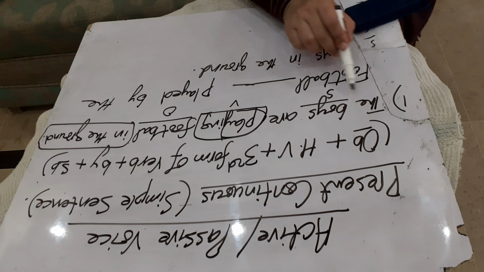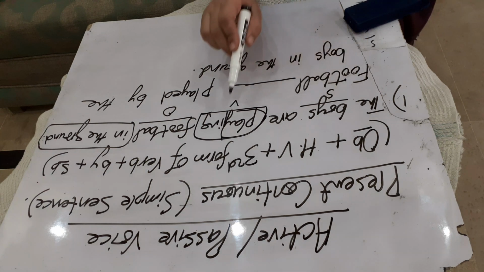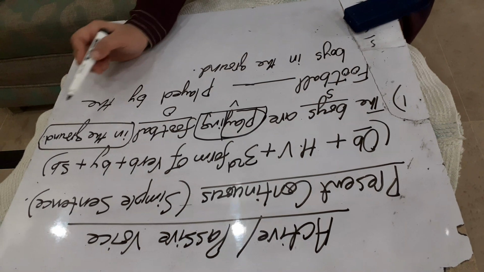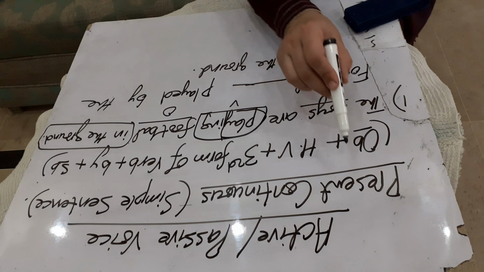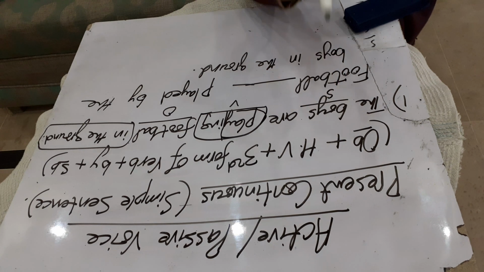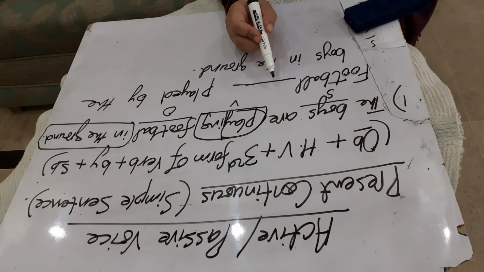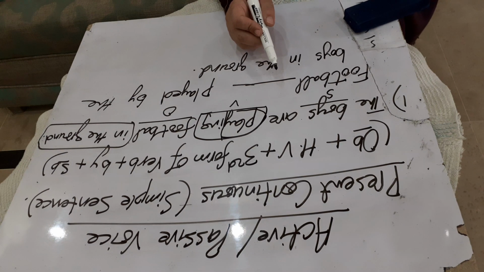Okay. Now what helping verb will we use here? All of you know that this sentence, the boys are playing football in the ground, is of present continuous. And in present continuous, when we make a passive voice, we use the helping verb is being, are being, am being. The helping verb is is used with he, she, it and singular nouns.